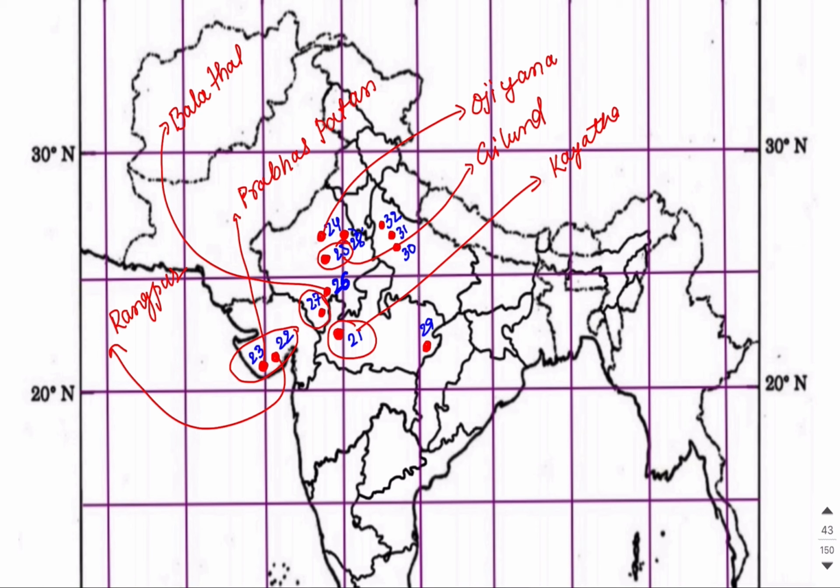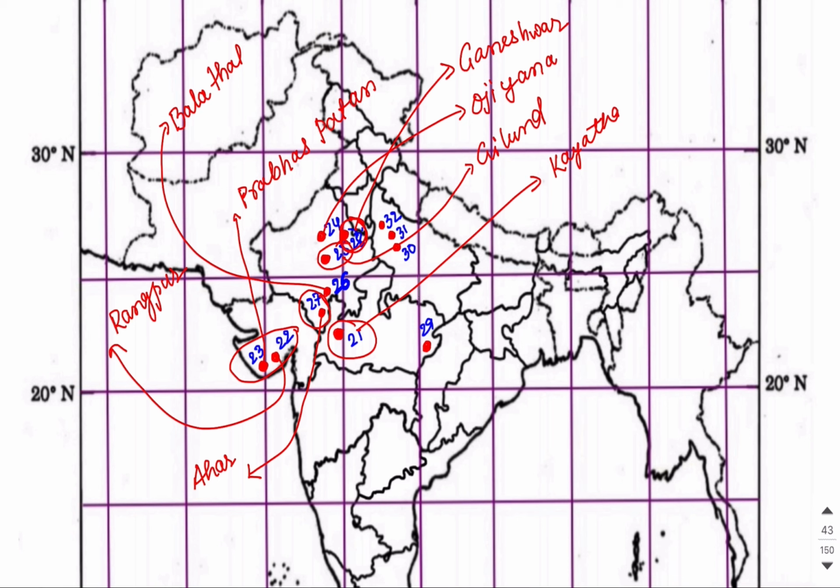Now let us move on to the 27th, present in Rajasthan. This is Ahar, which is present in Udaipur district in Rajasthan, Mewar region. Now the last one which is present in the Rajasthan part, the name of this site is Ganeshwar, which is present in the Sikar district of Rajasthan.